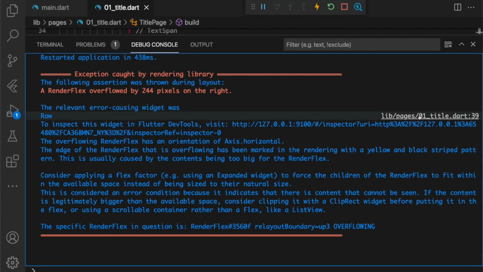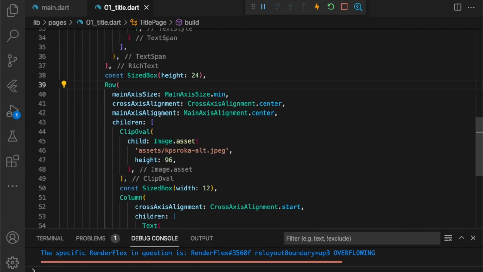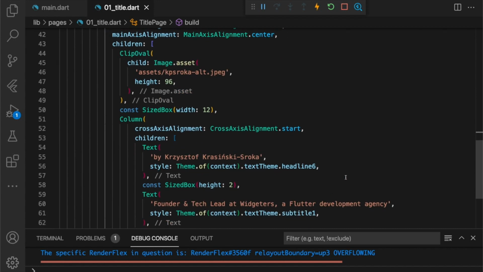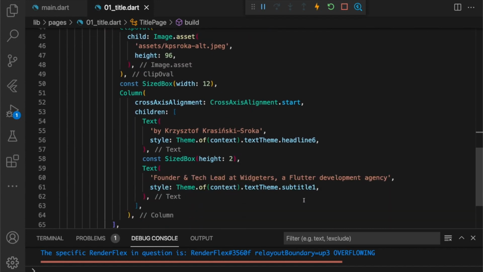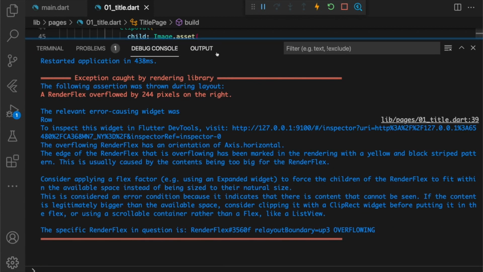Let's take a look. Okay, so this is the RenderFlex widget that we actually saw overflowing. And yeah, it contains a text. It contains, well, two texts that are not really visible on the screen. What can we do about this? Let's see in the Debug Console. Well, we can inspect this widget in Flutter DevTools. We will do that later.